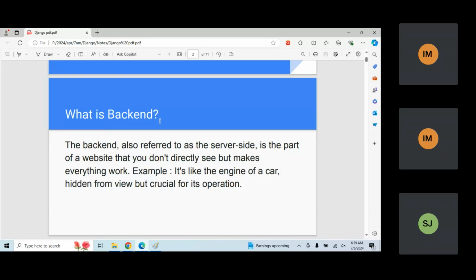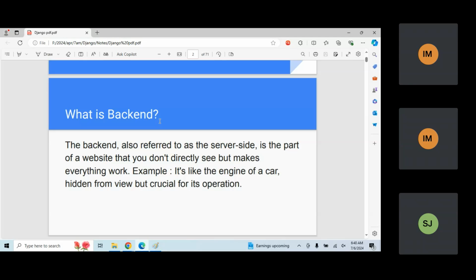Now, for this part, there are two parts basically, the front end part and the back end part, right? Front end parts are responsible for whatever content the user wants to see, and that content is displayed using the front end technologies, right? Now, what is the back end technology here? This back end technology is responsible when any user does any type of action or any type of interactivity with the pages, and if the user wants to store some data or any elements, then what we need to do is use the backend technologies.